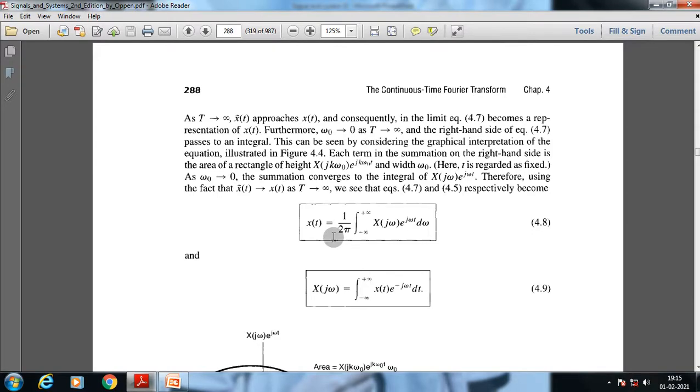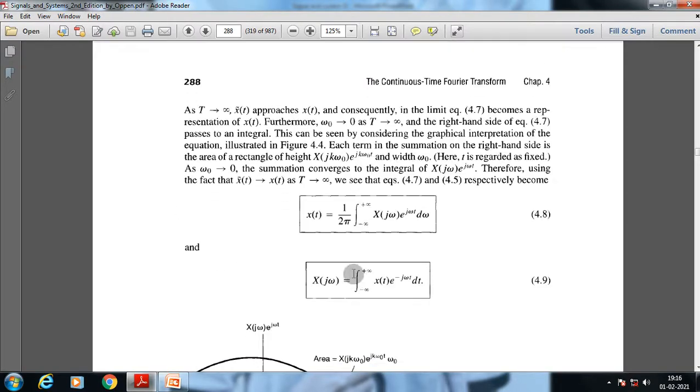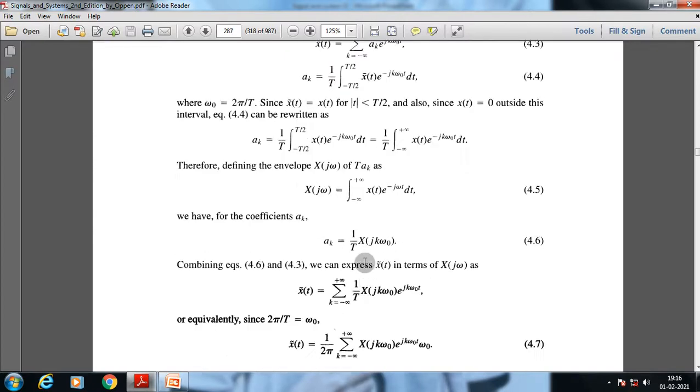Now using that, we can rewrite this specific value as x(t) is equal to 1 by 2 pi integral from minus infinity to plus infinity of x of j omega e to the power j omega t d omega, where we put the value k omega 0 equal to omega.